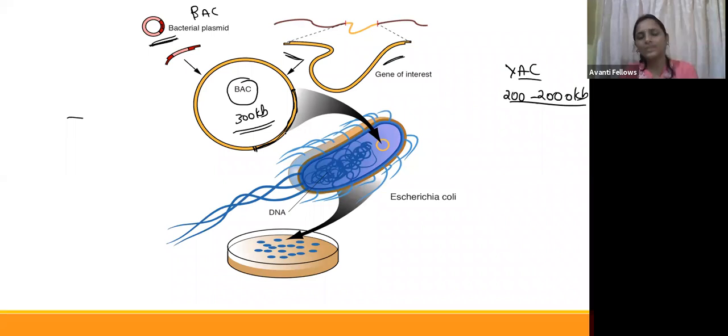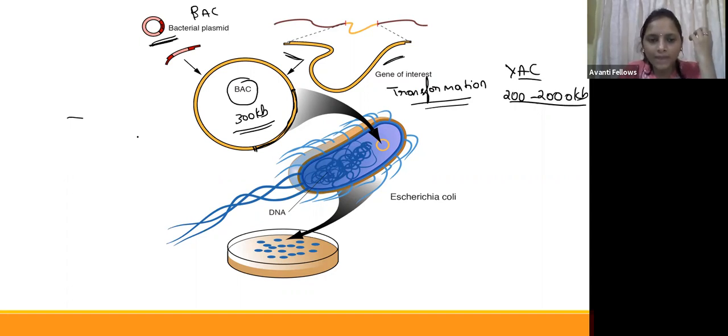Now we transfer this by the method of transformation. Guys, what does transformation mean? We first treat the bacterial cells and create small pores on them, like this. After creating the pores, we take the bacterial chromosome and this BAC and put them close together.